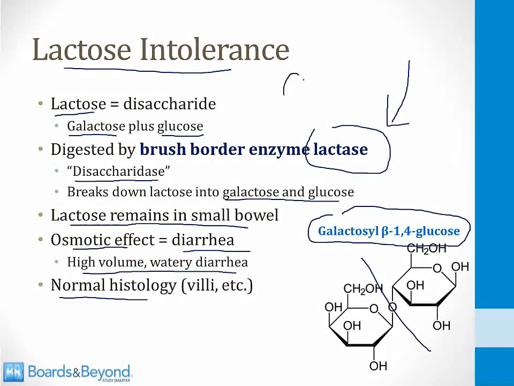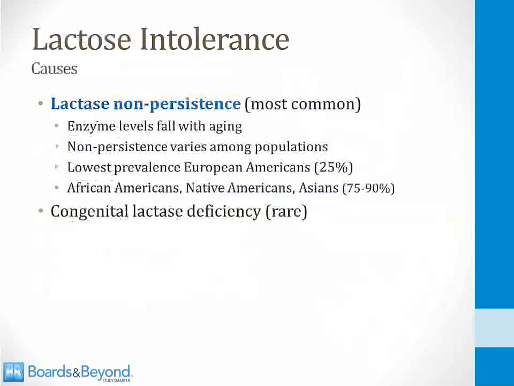The issue lies entirely with this enzyme found in the intestinal villi, which is not working properly. The most common cause of lactose intolerance is called lactase non-persistence. We're all born with functioning lactase in our small intestines, but the enzyme levels fall with aging, and sometimes they fall so low that the patient becomes lactose intolerant, and this is called lactase non-persistence.